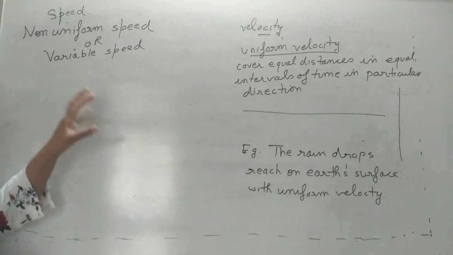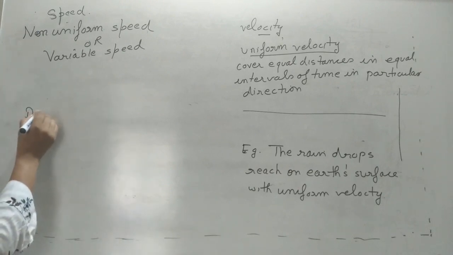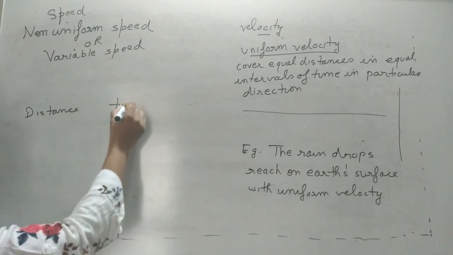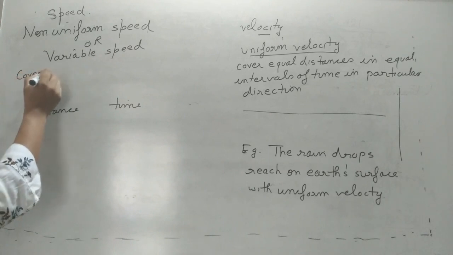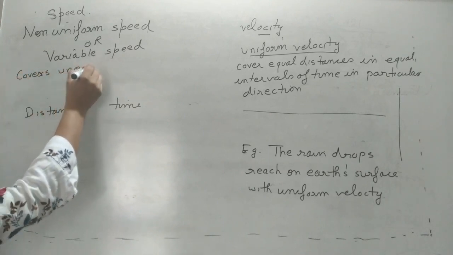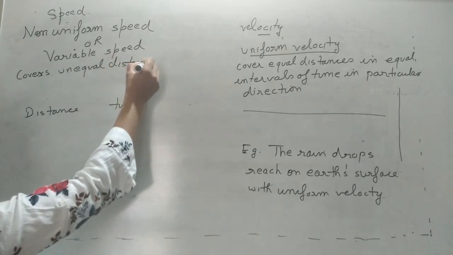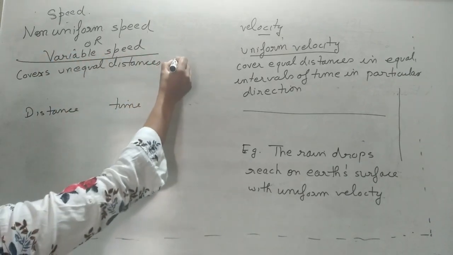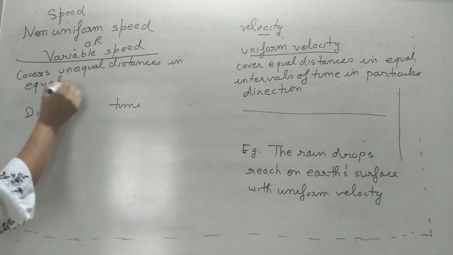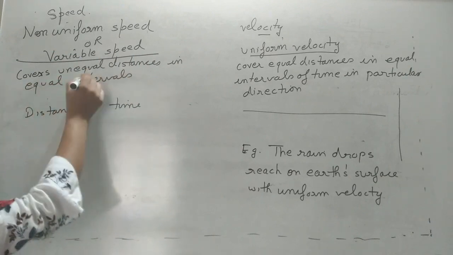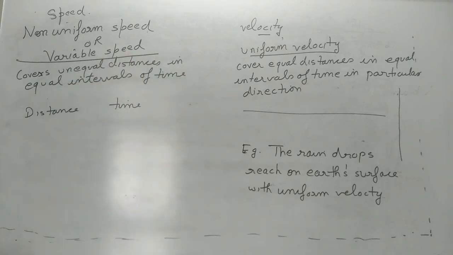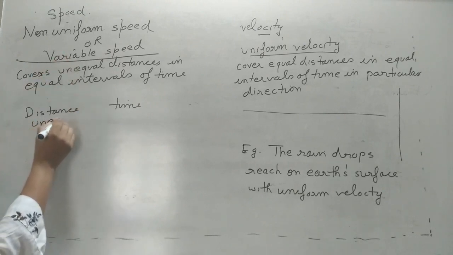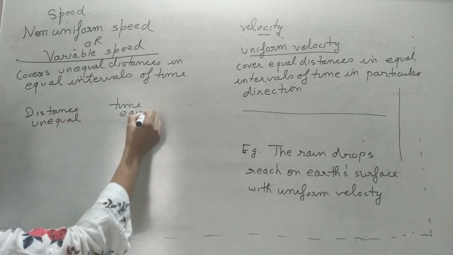In speed, we talk about two things, distance and time. A body is said to be moving with variable speed if it covers unequal distances in equal intervals of time. In uniform speed, distance is equal and time is equal, but in non-uniform speed, distance is unequal but time is equal.